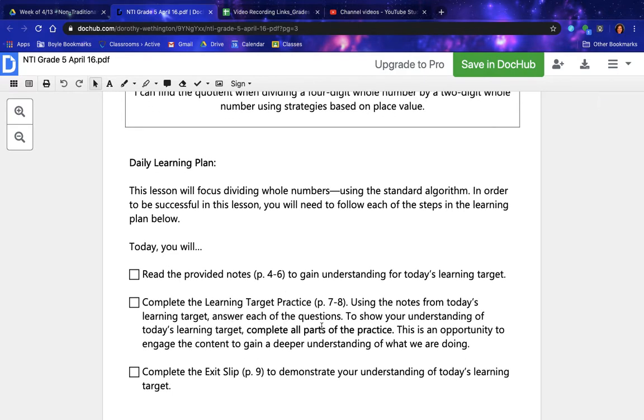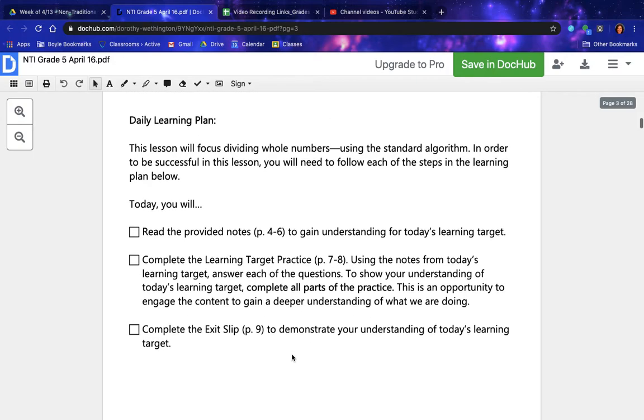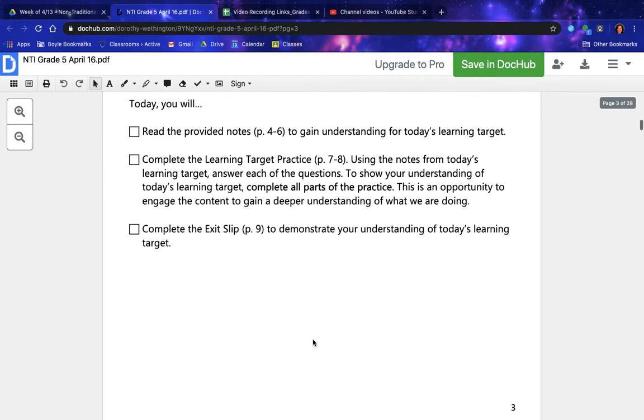Complete the learning target practice, page 7 through 8. Using the notes from today's learning target, answer each of the questions. To show your understanding of today's learning target, complete all parts of the practice. This is an opportunity to engage the content to gain a deeper understanding of what we are doing. Complete the exit slip, page 9, to demonstrate your understanding of today's learning target.